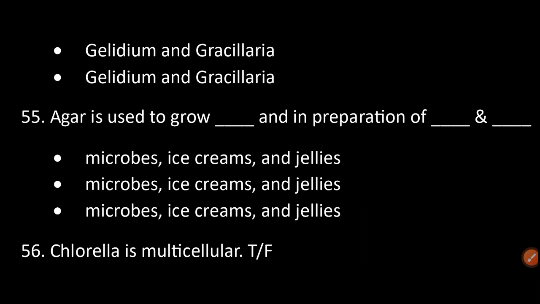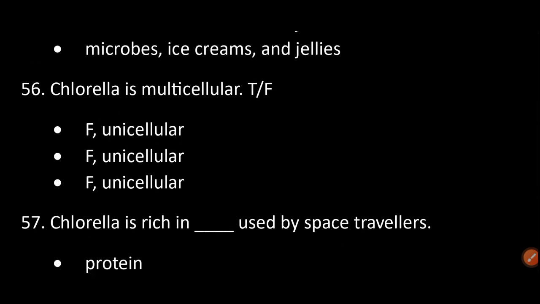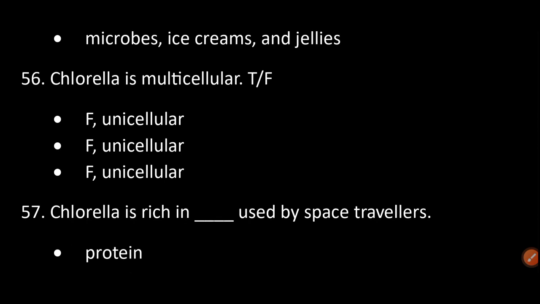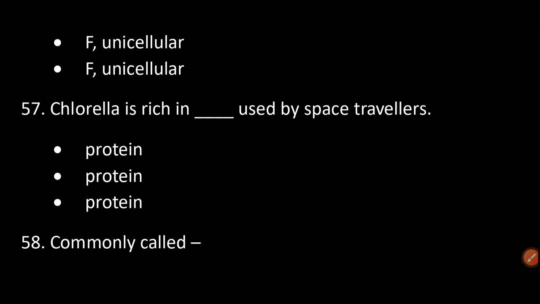Agar is used to grow microbes and in preparation of ice creams and jellies. Chlorella is multicellular. False. Unicellular. Chlorella is rich in protein, used by space travelers.